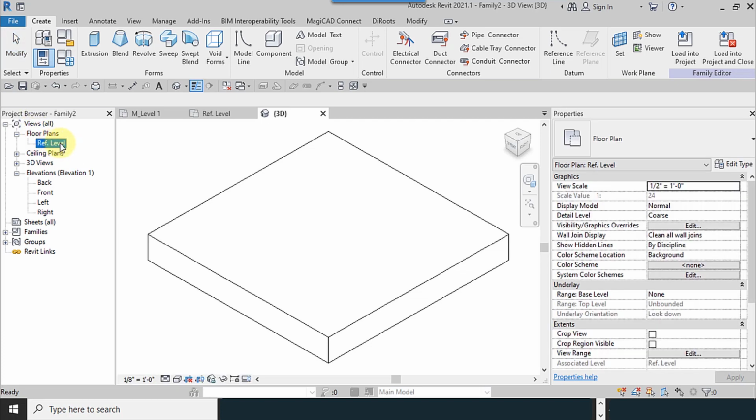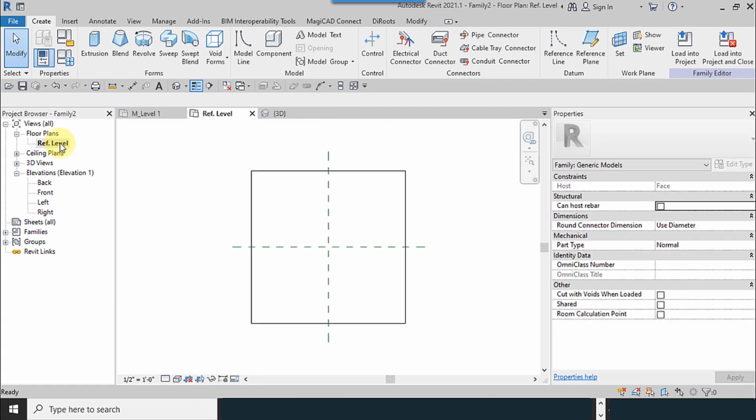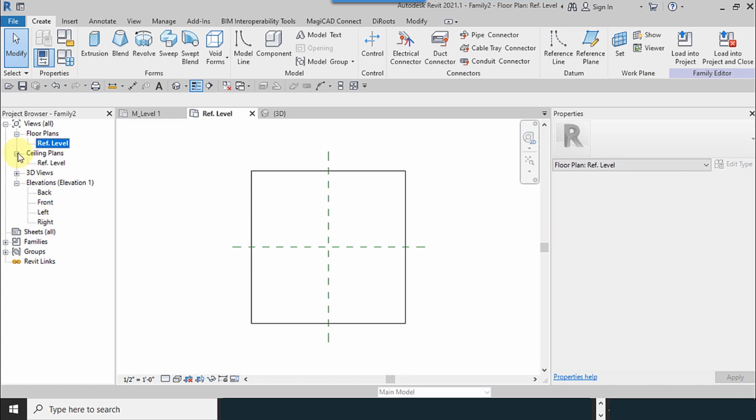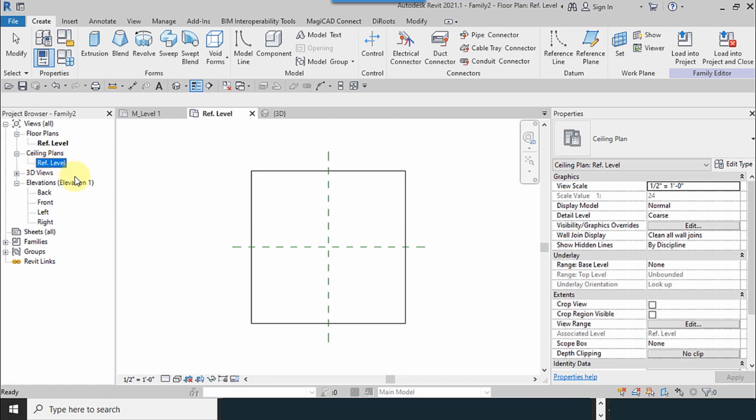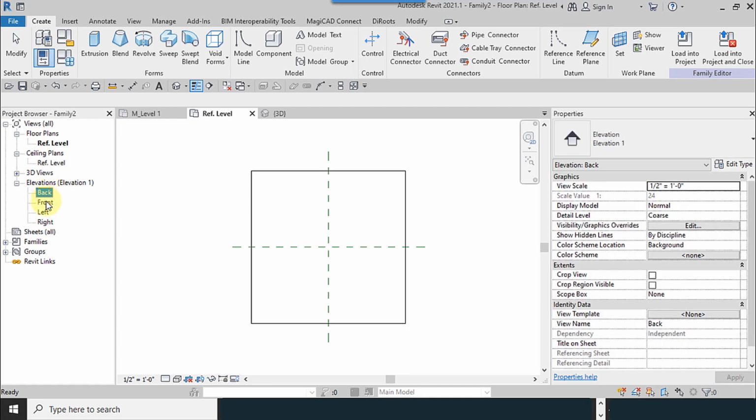And for modeling the thermostat, I have to go to the reference level, and in the family environment you do not have Level 1 or 2 or others, and we have these elevations: back, front, left, right. We have these options here, and the geographical directions, and this is the difference between those.